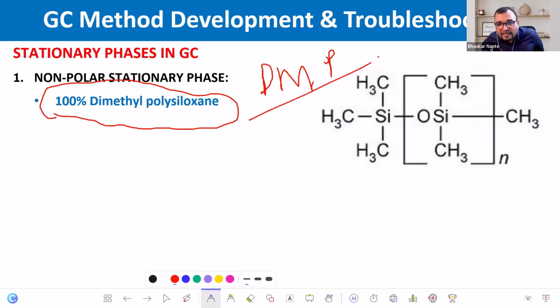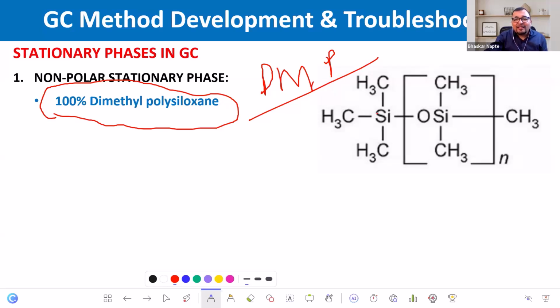Now, why is this dimethyl polysiloxane non-polar? How many of you have the question? What makes the dimethyl polysiloxane a non-polar stationary phase? Is there not a chance of any polarized bond? Why is there no chance of a polarized bond? Yeah, Mohit, fantastic. I was expecting that response.